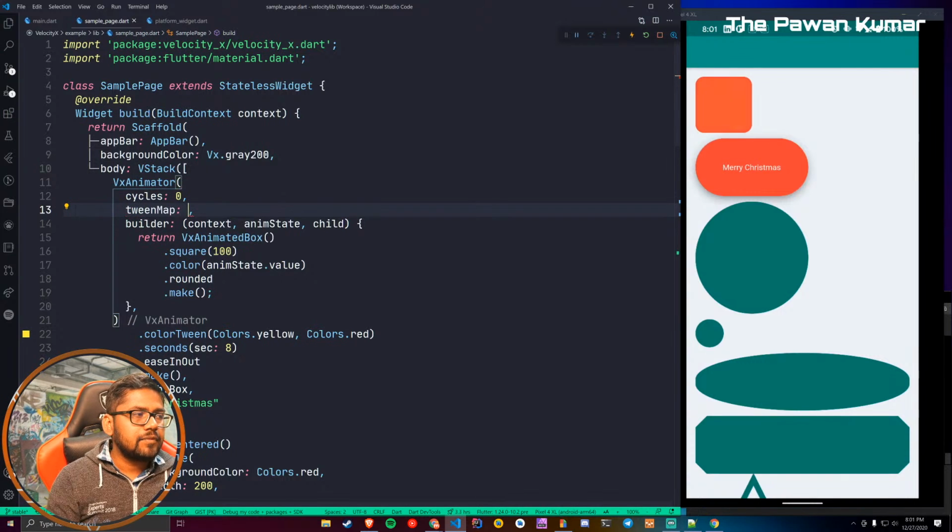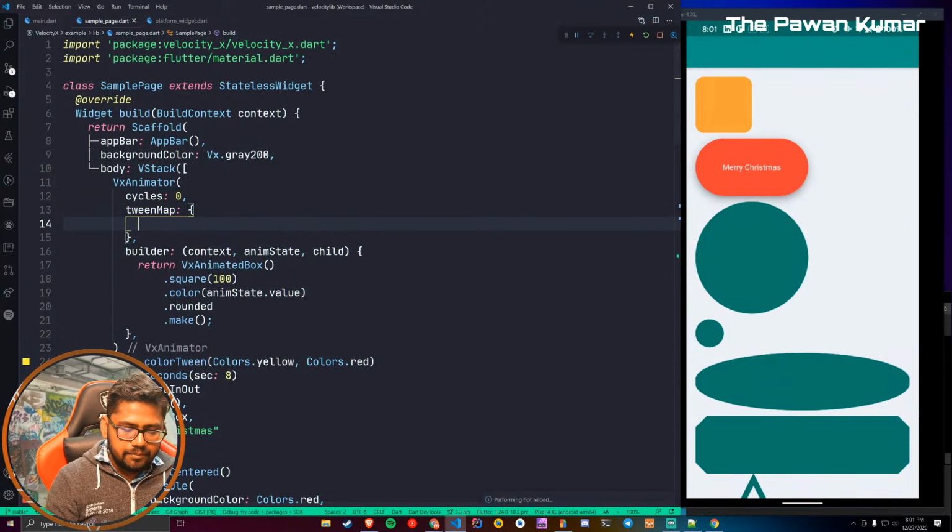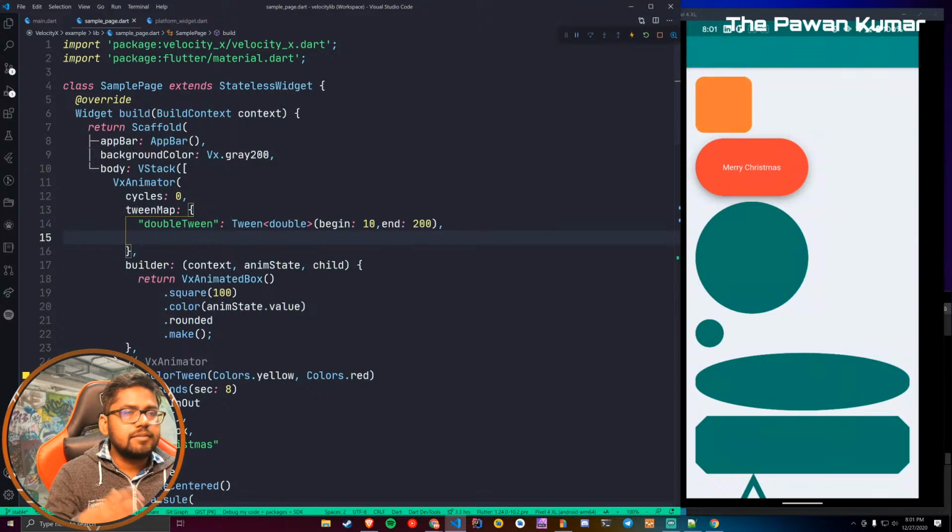You will give the name of the tween, and let's say, for example, I want to change the size. So I'll say double tween. I am using this tween, which is of type double, and it will take a begin value, which will be 10, and an end value of 200. Similarly I will have another tween, which I'll call color tween. The name is totally up to you, you can give any name.